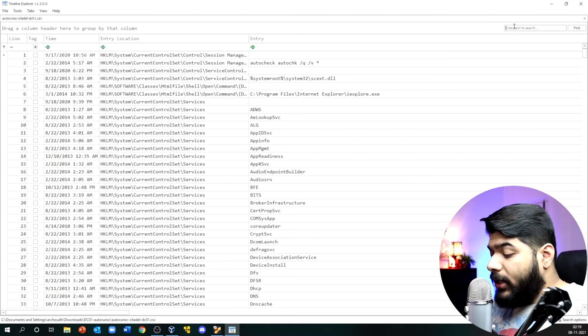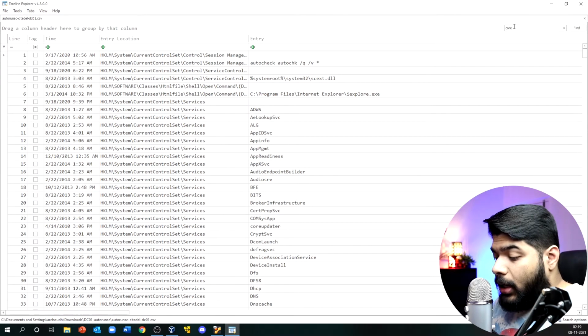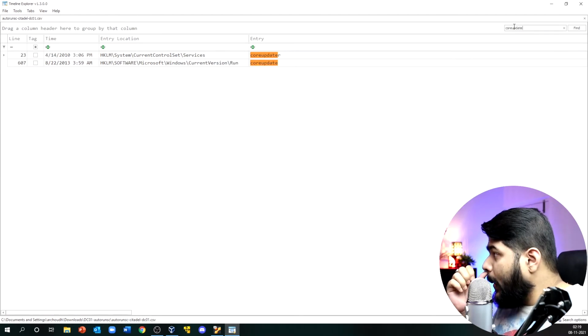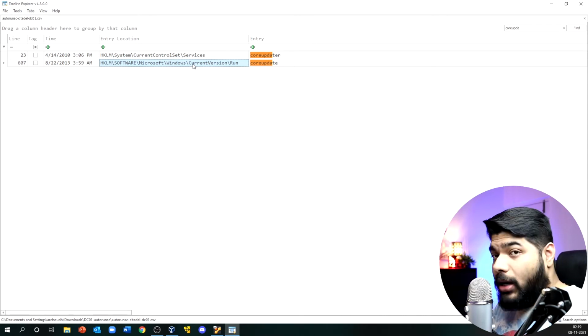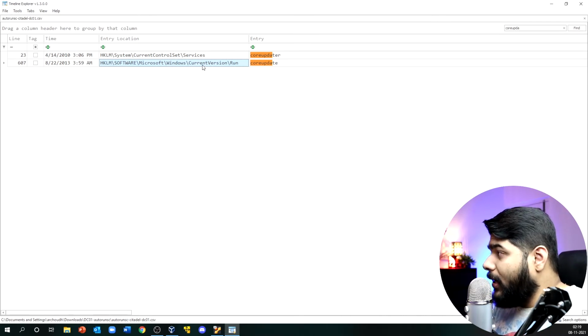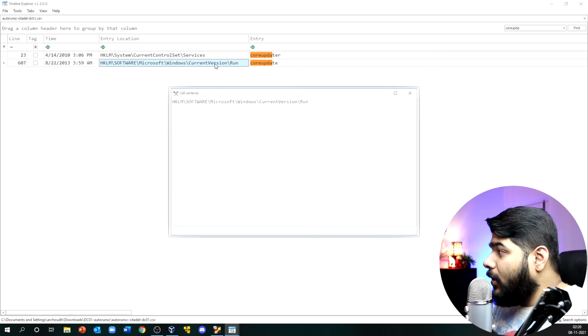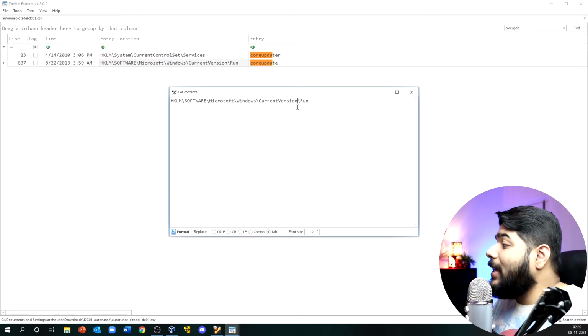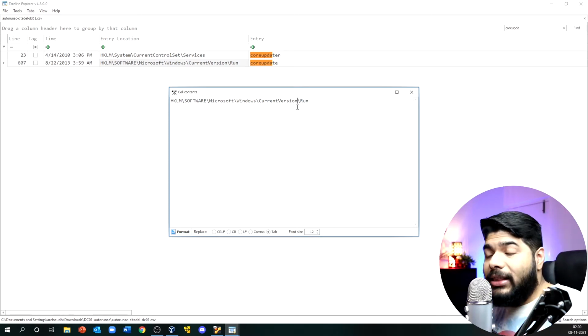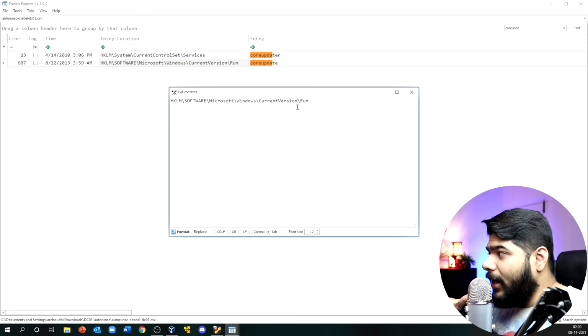Okay, so we can simply search for core updater over here. Now if you see, there are core updater files over here, right? You will see there are files located in services, which is obviously one particular point in the registry hive, and in CurrentVersion and Run. Now if you go to this particular section, you will see this Run key is used to maintain the persistence of any kind of file, right?